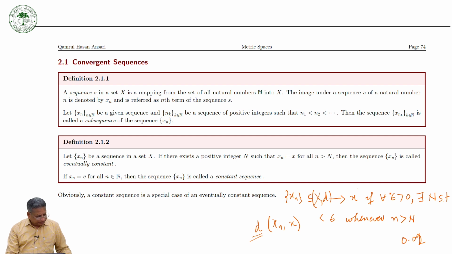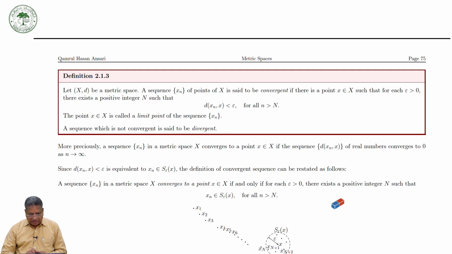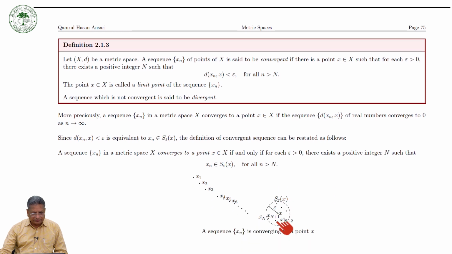Before giving the formal definition of a convergent sequence in a metric space, let us see the definition.